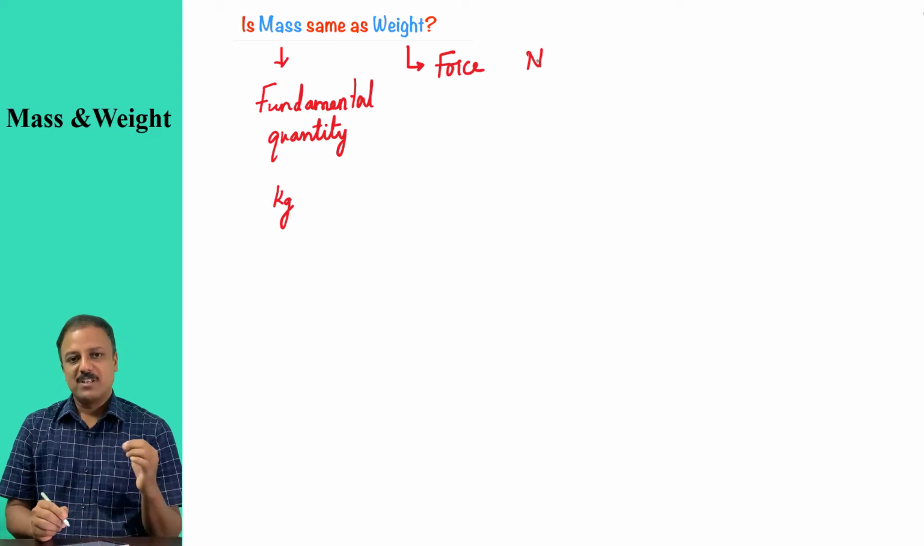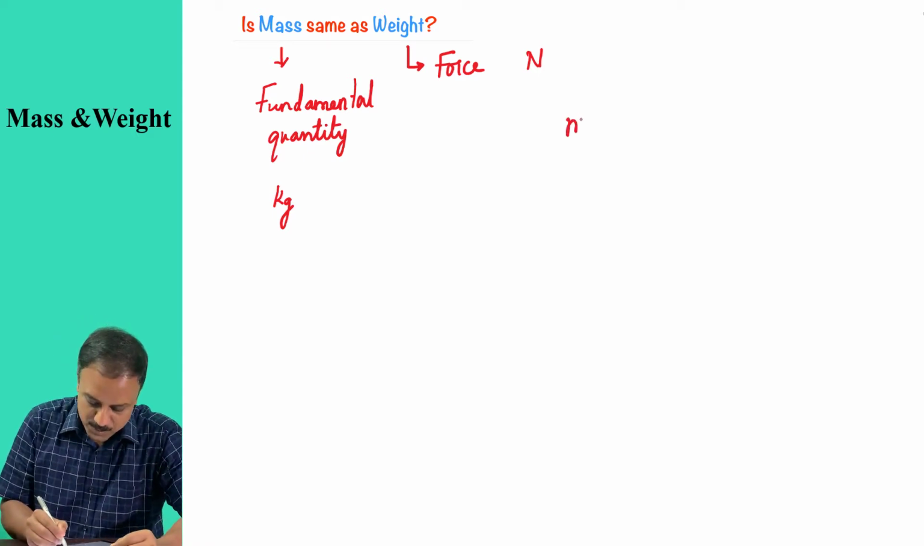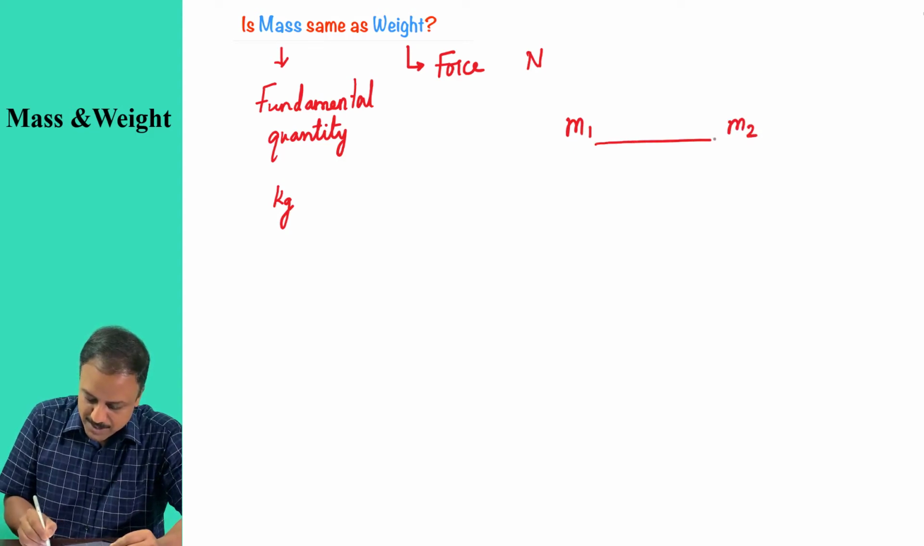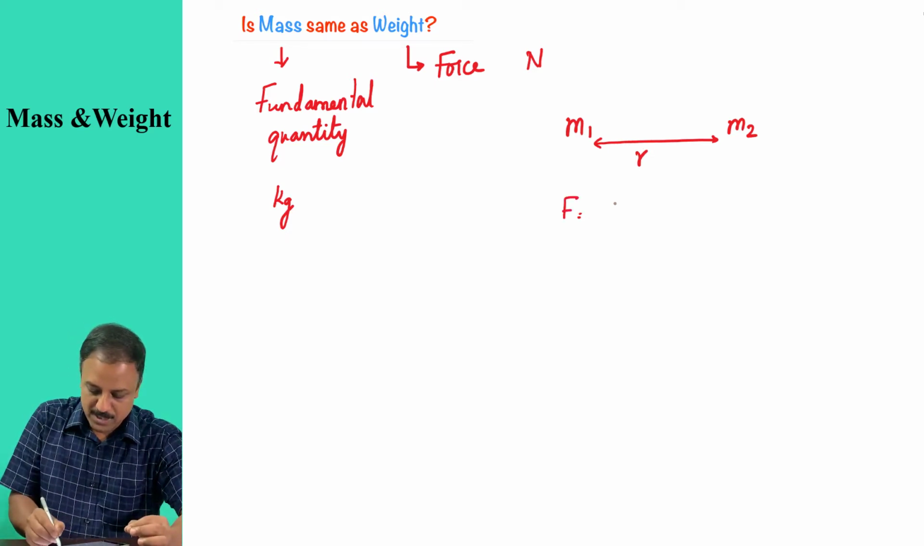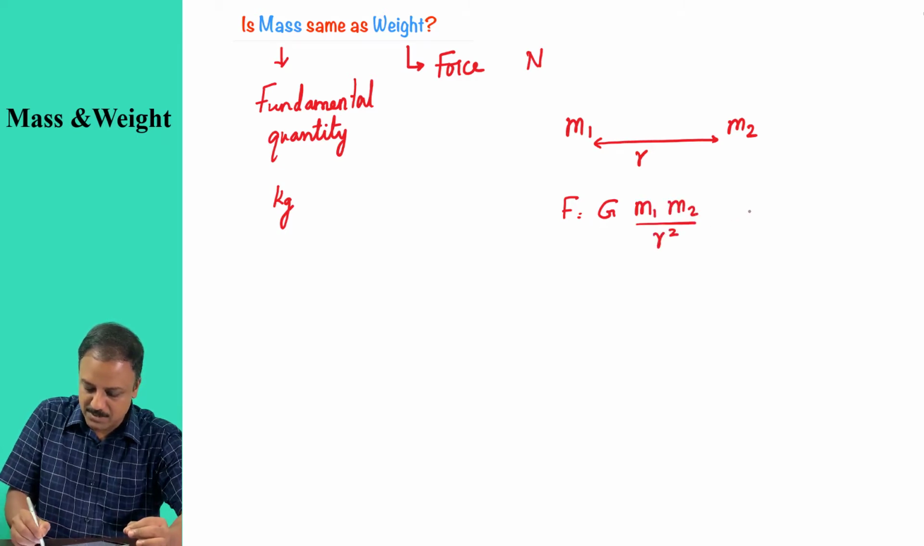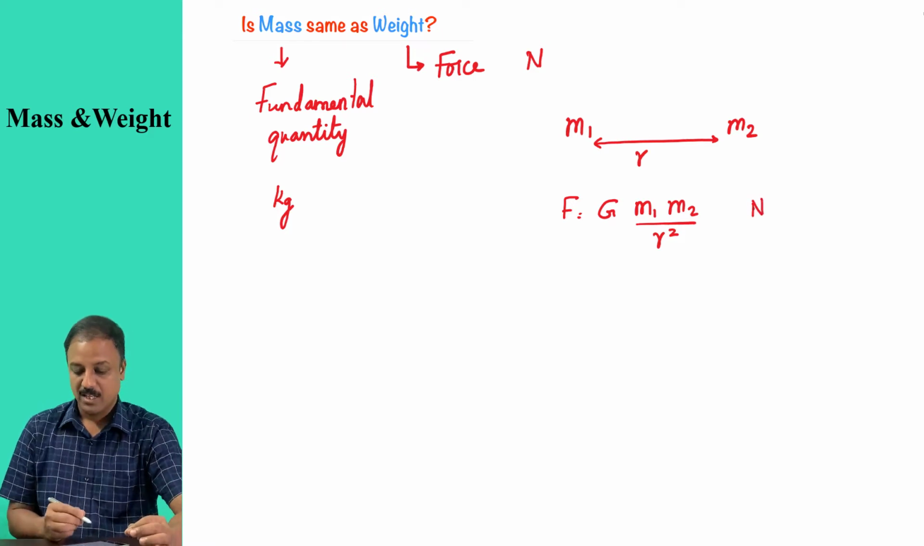Okay. Now, the next point here is, when I have two masses, say m1 and m2, and if the distance between these two masses is r, Newton's law of gravitation gives me F is equal to G times m1 times m2 divided by r squared, and this is measured in Newton.